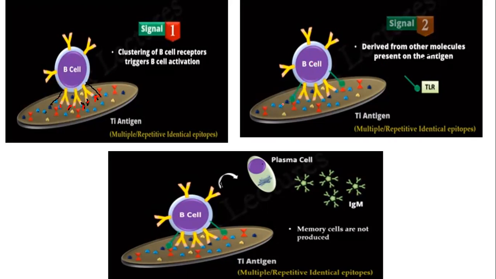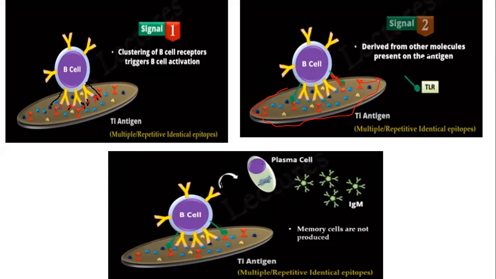These are the toll-like receptors which will bind to the surface of the antigen. So this is the antigen surface, and these toll-like receptors will bind to the surface of the antigen. So this is the signal number two.